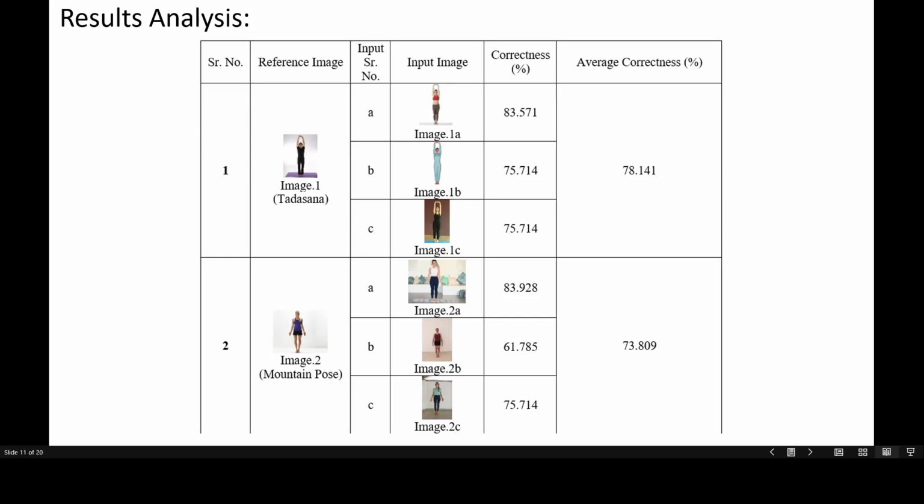The next part is the result analysis for our project. For each of these experiments, we have taken one image as the reference image and three other images which are similar. For this, we have taken common yoga poses as the images were readily available on the web.